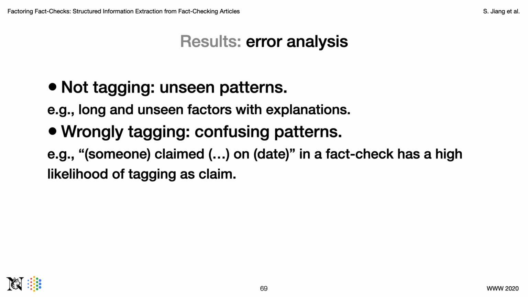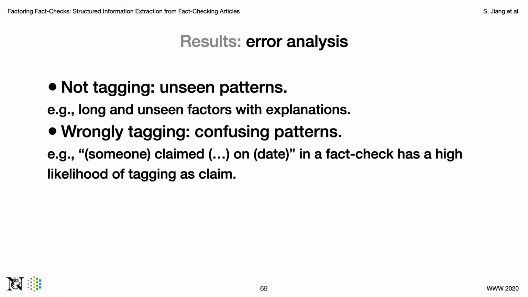Finally, we qualitatively look through some cases when our model makes mistakes. There are some common patterns that we could summarize. The first is not tagging, which happens for unseen patterns, such as a very long verdict with explanations instead of just a verdict such as true or false. The second is wrongly tagging something, which is probably the worst case. This happens for confusing patterns.